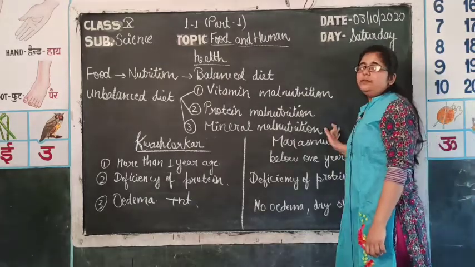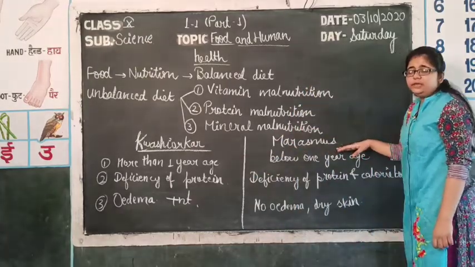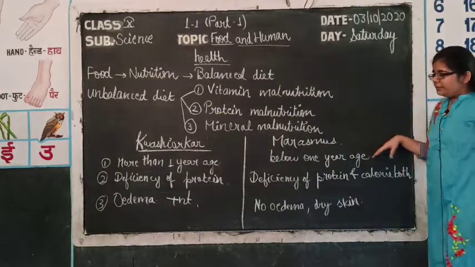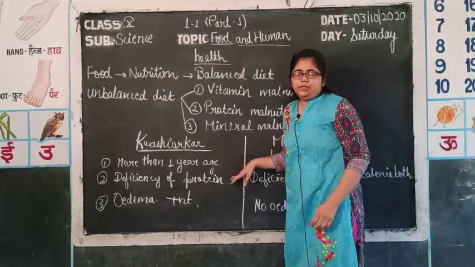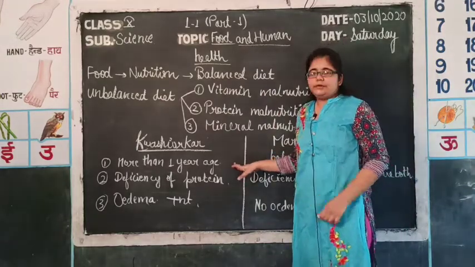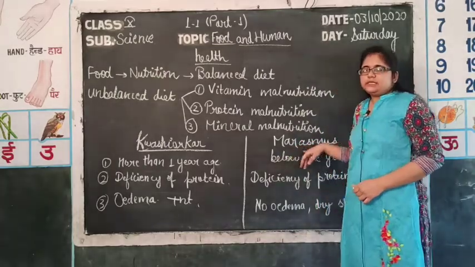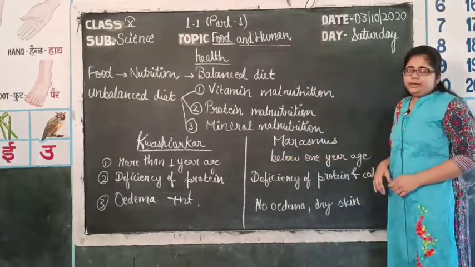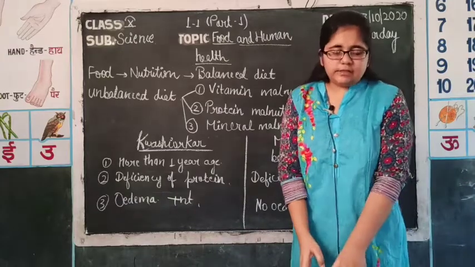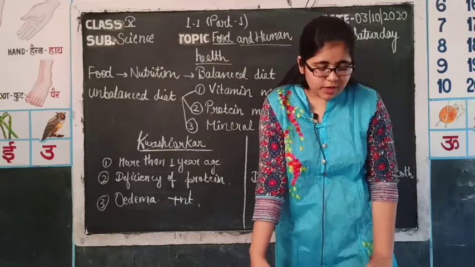Kwashiorkor occurs in a child having an age of more than 1 year, but marasmus occurs even in smaller ones, a few months old. So, it occurs in the age group below 1 year. In kwashiorkor there is edema. Edema is swelling. So, the person having kwashiorkor may have a pot-bellied structure, that means the stomach will be swollen, but in marasmus the skin is dry and there is no edema, no swelling present in any part of the body. So, these were the differences between kwashiorkor and marasmus which occur due to the deficiency of protein.